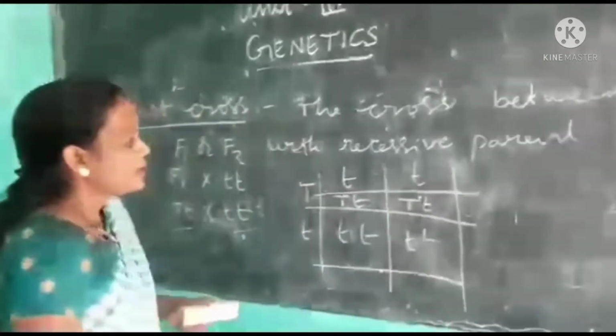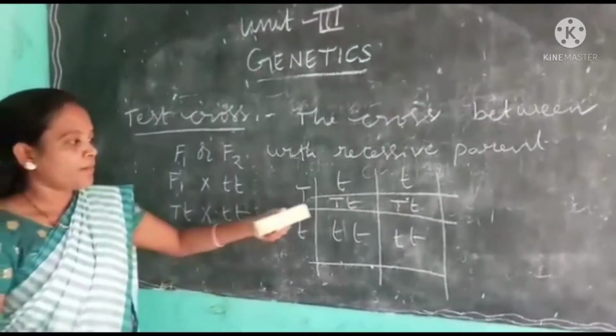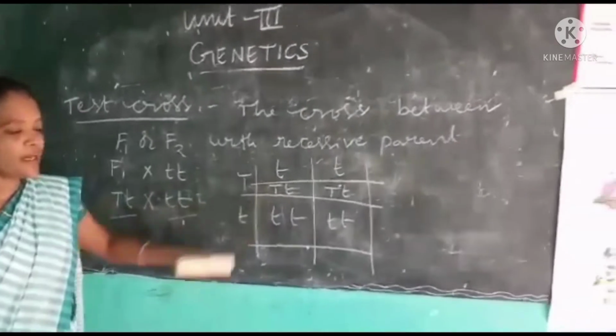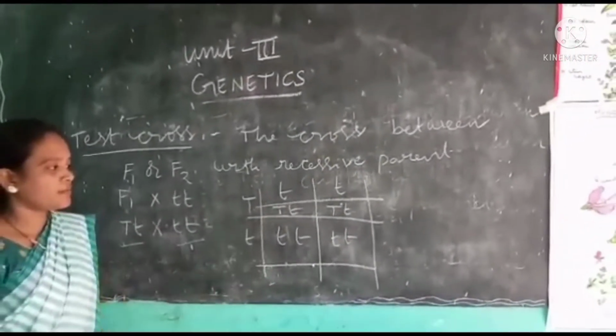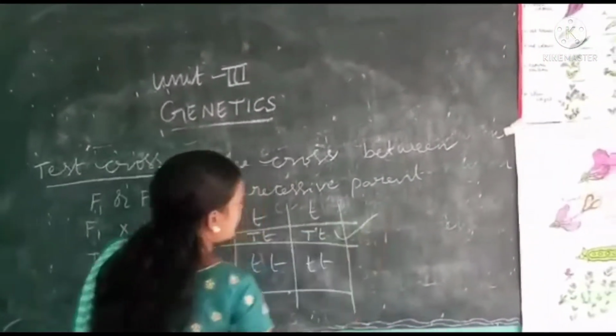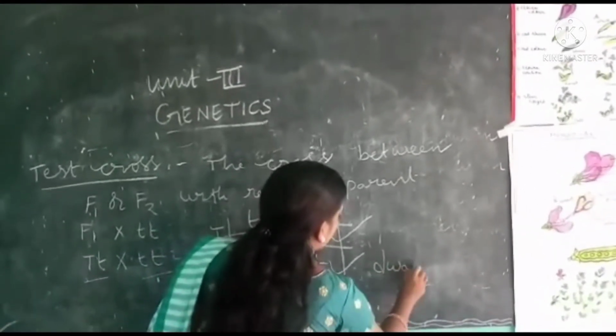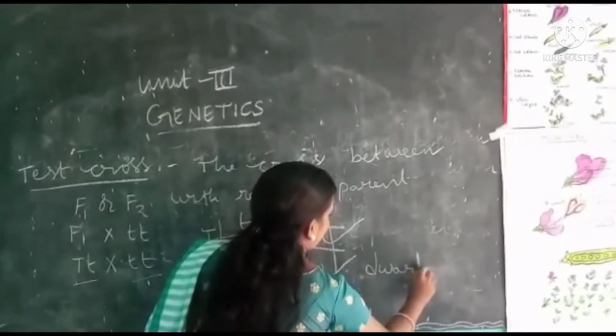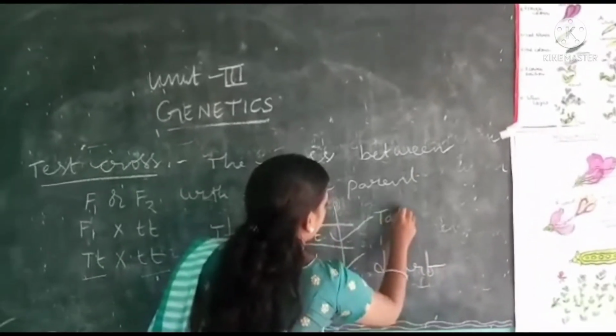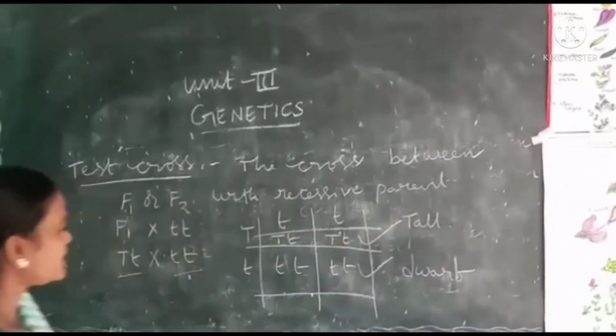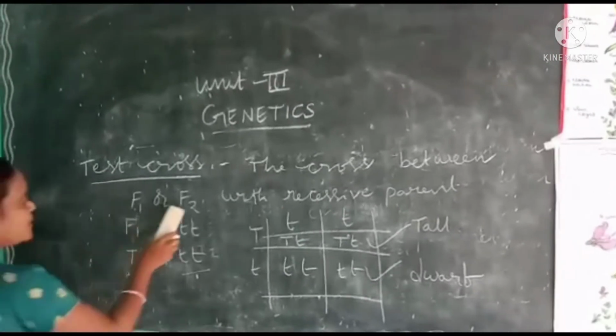So here half of the progeny is tall and half of the progeny is short. Okay? Next, if we cross with F2.